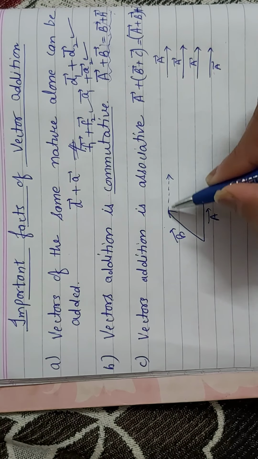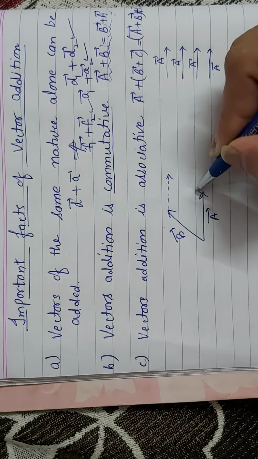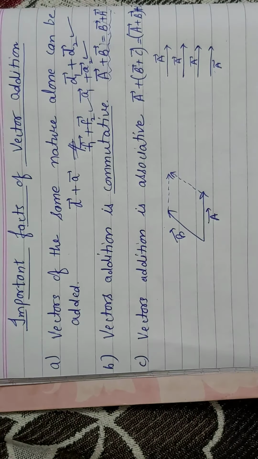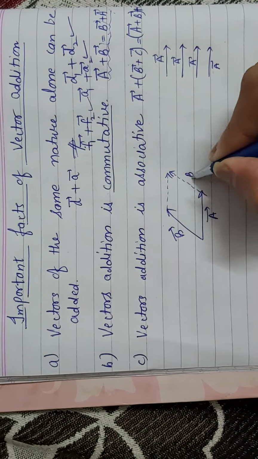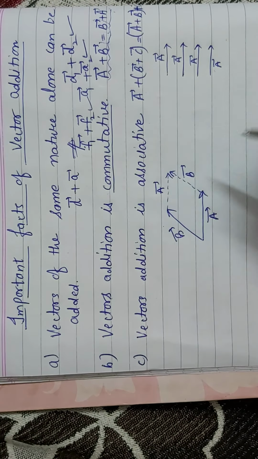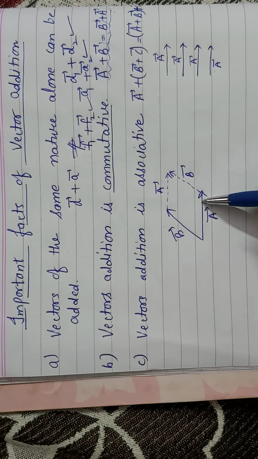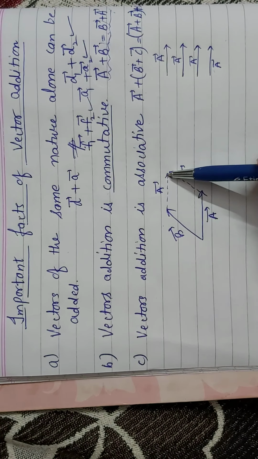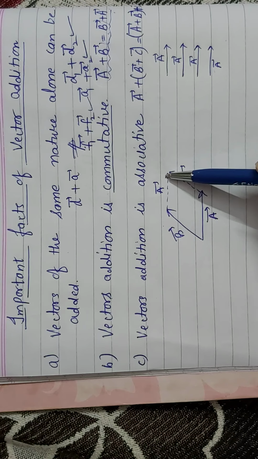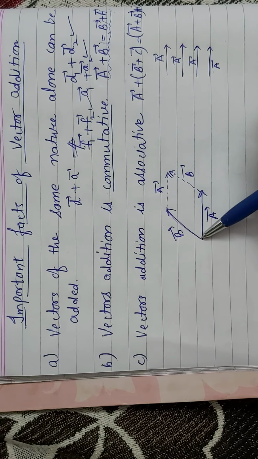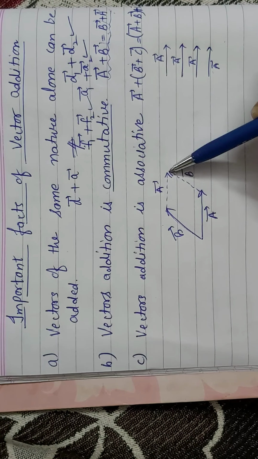This is also equal to A, and this B is also representing the value of B. Why? The magnitude of A is equivalent to this much and the direction is also the same. Similarly, the magnitude of B is equal to this much and both have the same direction.